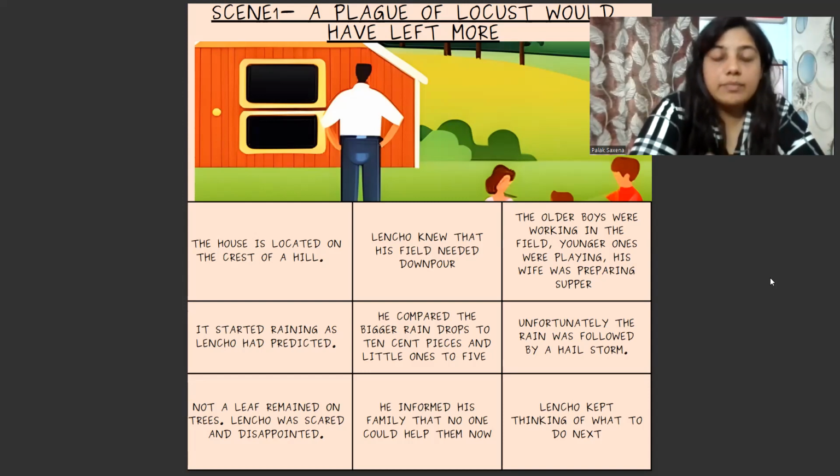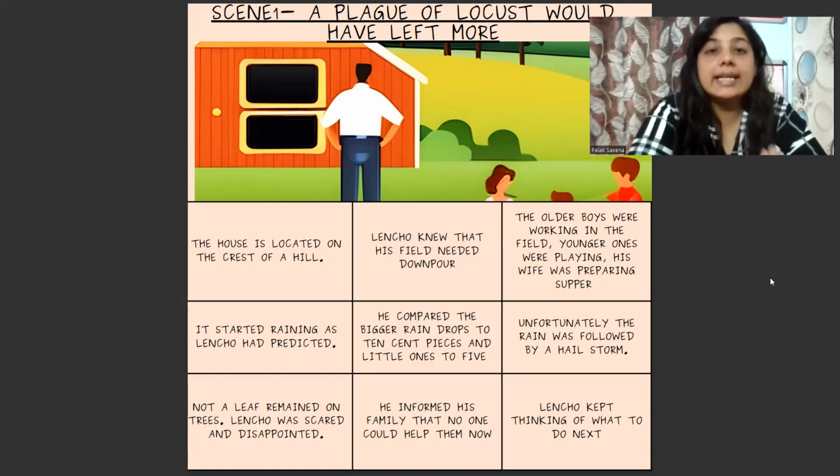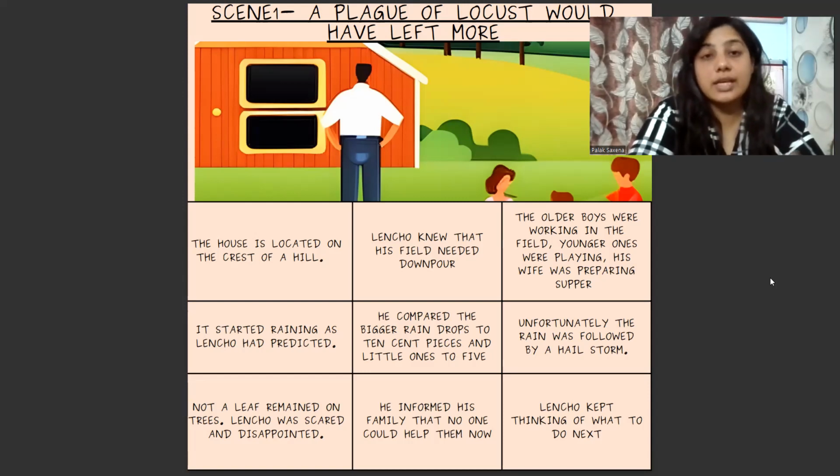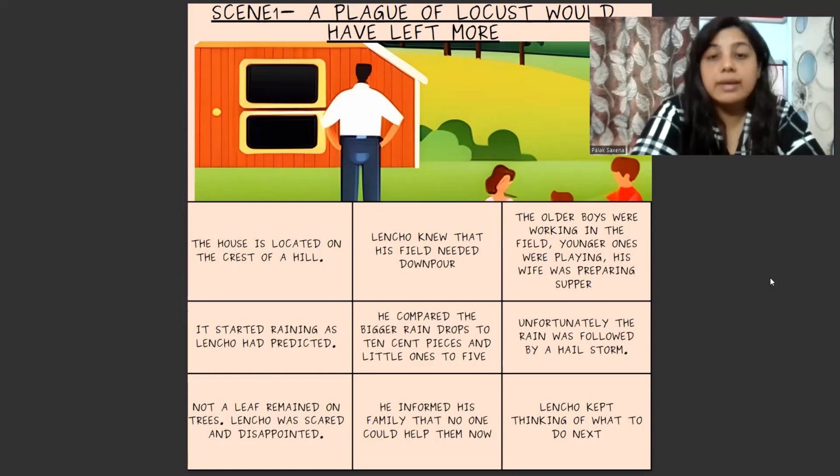So one morning, while he was on his round in his field, he realized that his field needed a downpour. That means from a long time, there was no rainfall. The crops were not growing, and they were in a condition that if there was no rain in the coming future, the crops would simply collapse. So he was just imagining in his mind, and more than imagining, he was wishing that if there is rainfall here, maybe my crops can sustain and I'll be able to feed my family. The older boys were working in the field, younger ones were playing.